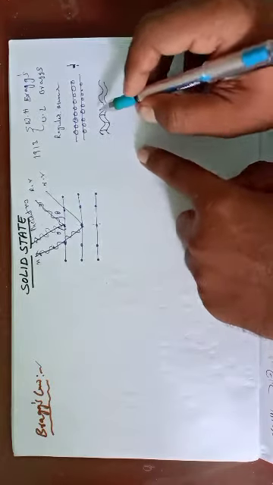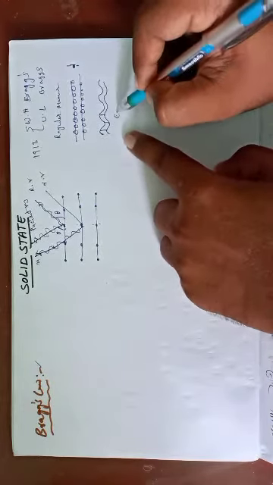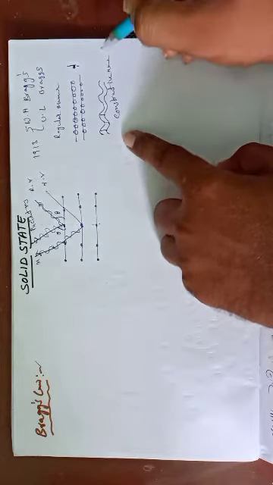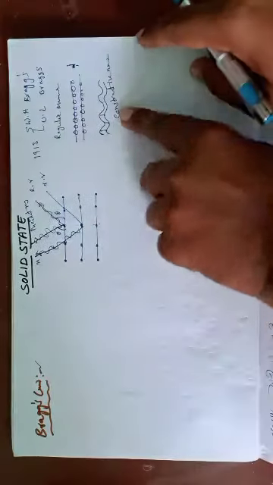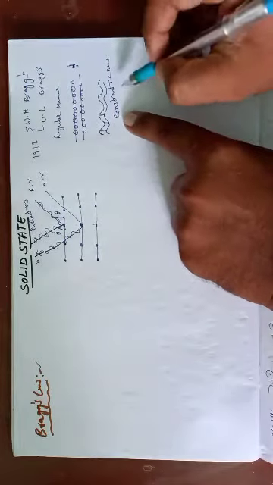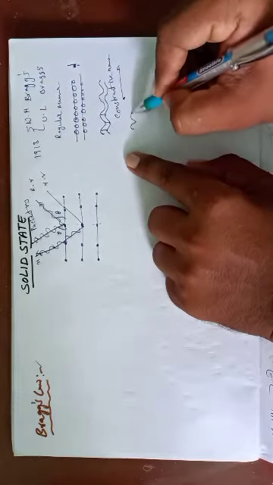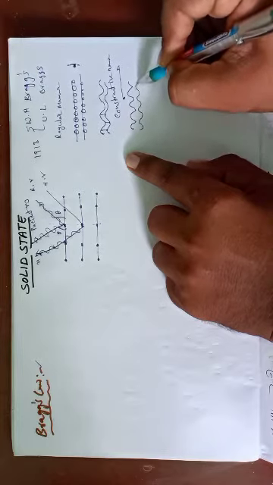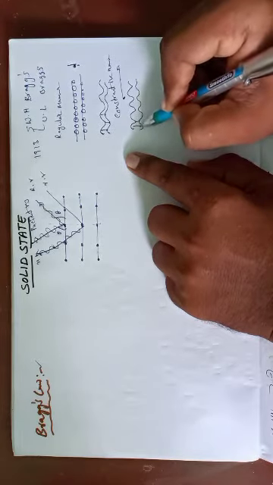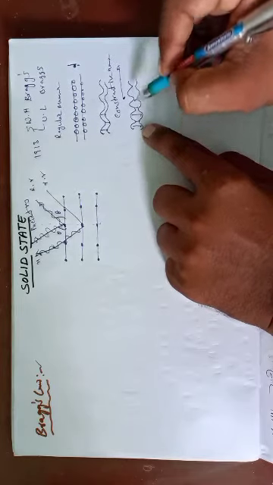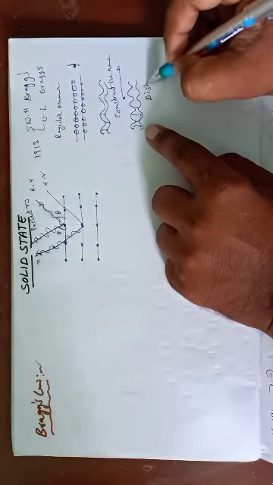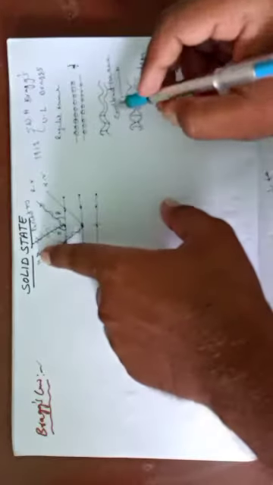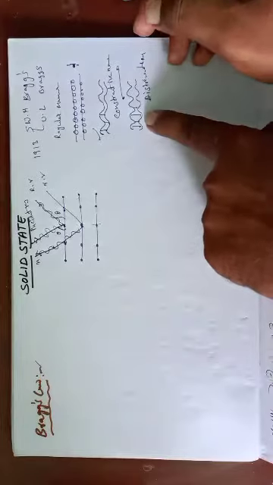This is known as constructive manner. You pass the X-rays only in a constructive manner. Suppose these distances are not equal, then this is destructive manner. X-rays must pass only in constructive manner, not destructive.